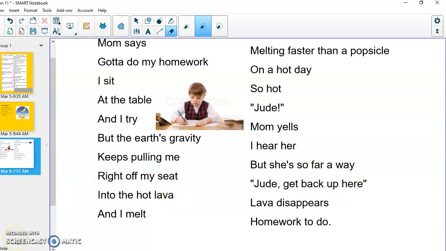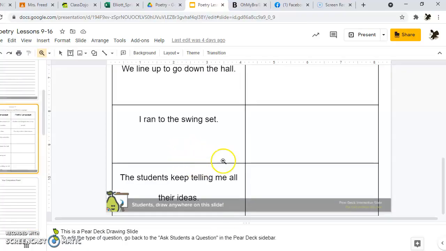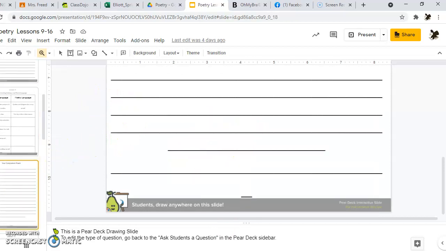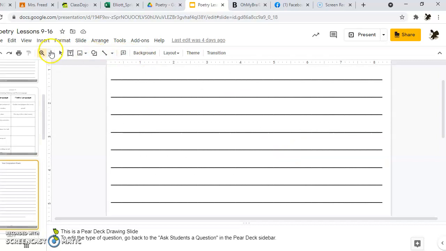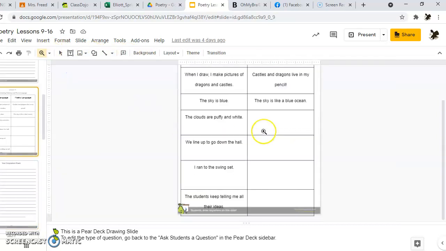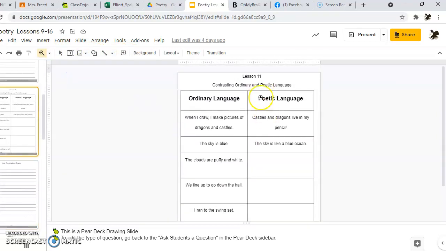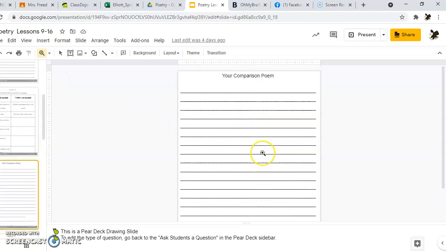So can you do that today? Can you try to write a poem that is being very poetic? So you're going to go now back to where you were a moment ago in your poetry lessons, and you're now going to go to page 4. It'll still say lesson 11. Sorry, I have it too big. Let me go down. Well, it's underneath lesson 11 where you just did this chart. It'll be the next page where it says your comparison poem. We're just calling that because you're being poetic.